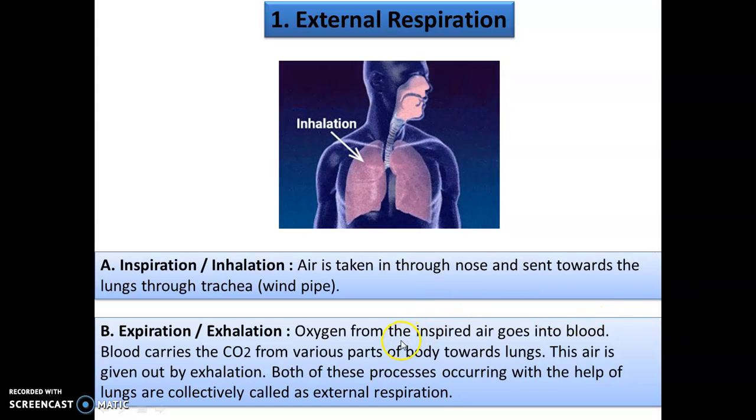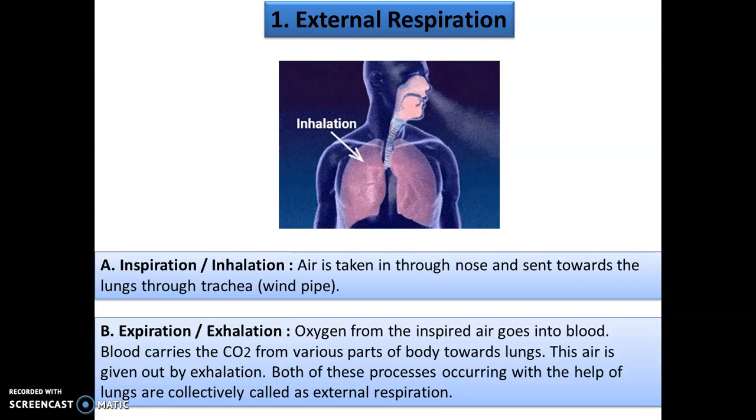Okay, so oxygen from the inspired air goes into the blood. Blood carries carbon dioxide from various parts of the body to the lungs, and this air is given out by exhalation. Okay, so you all breathe in. Which gas are you taking inside? Oxygen. And then breathe out, exhalation. You are removing carbon dioxide that is collected with the help of blood from the various parts of the body. And both these processes occur with the help of lungs, and these are together called external respiration.